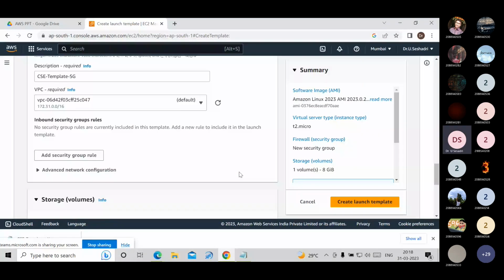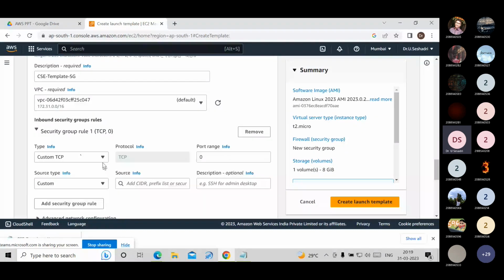Now, the template you are using is for Amazon Linux, so we have to add the security group rule. Here we are launching the Linux server, so we have to choose the type SSH. Port is 22.